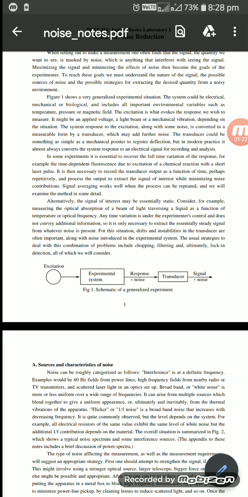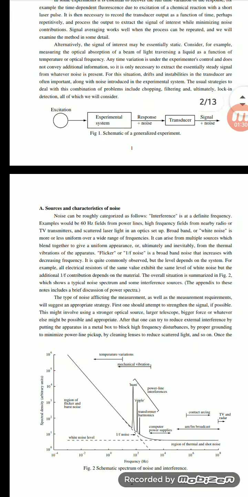Noise means you can add some input to output devices, some unwanted disturbances. So, sources and characteristics of noise. The interference is defined by its frequency. For example, 60 hertz fields from the power lines, high frequency fields from nearby radio or TV transmitters, and laser light, TV transmitters and laser rays in the experimental setup.